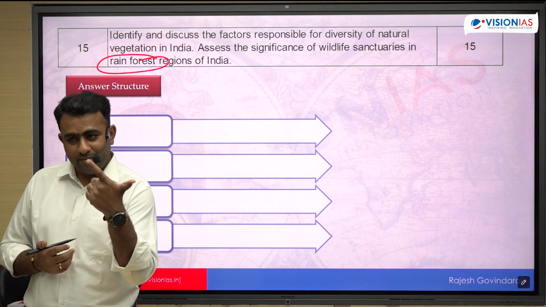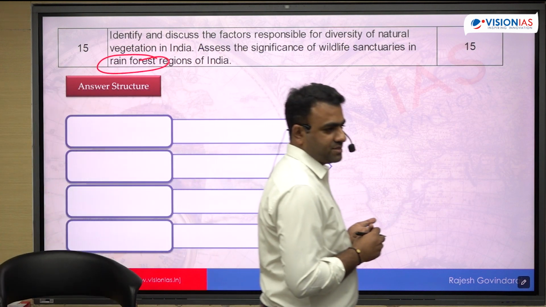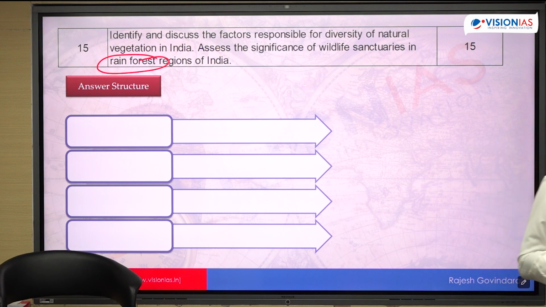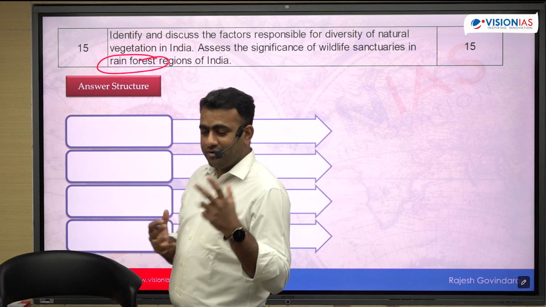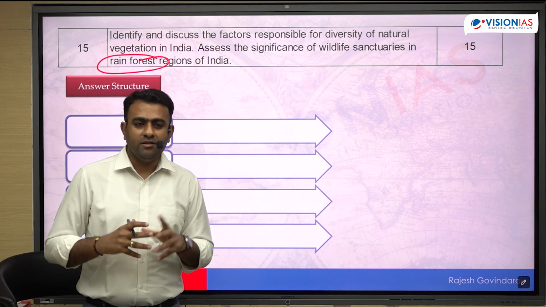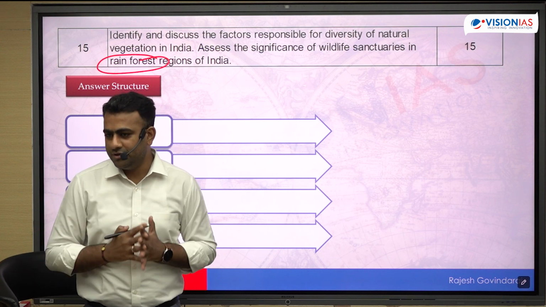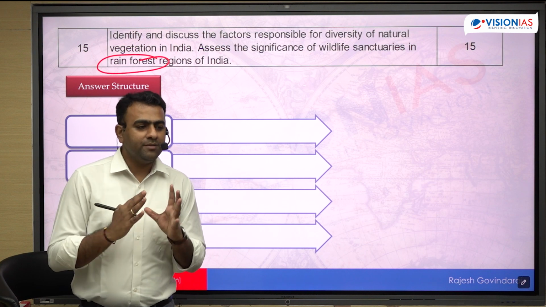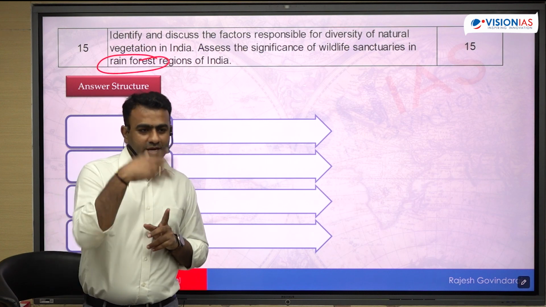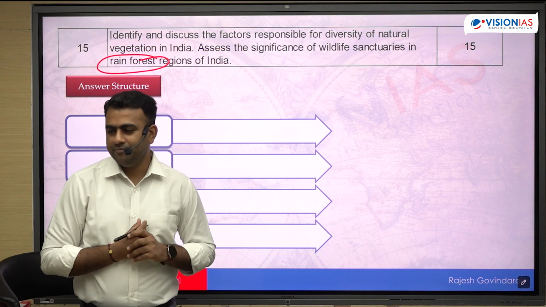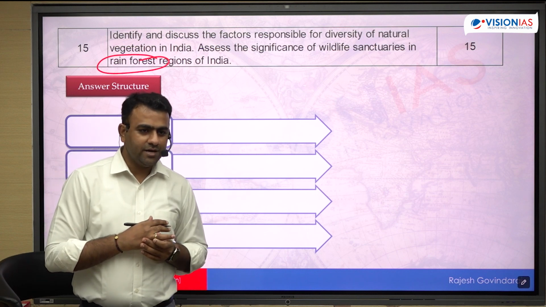Protecting their habitat. Most of these rainforests face the threat of habitat destruction due to developmental activities. By protecting them with wildlife sanctuaries, we can protect the habitat and their biodiversity. Overall, it is one of the richest regions in the entire world in terms of biodiversity. The Western Ghats have biodiversity rivaling that of the Amazon itself. This is one of the biodiversity hotspots in the world. To protect it, we want protected areas where developmental activities can be limited. Then come activities to reduce poaching and to reduce man-animal conflict, right?